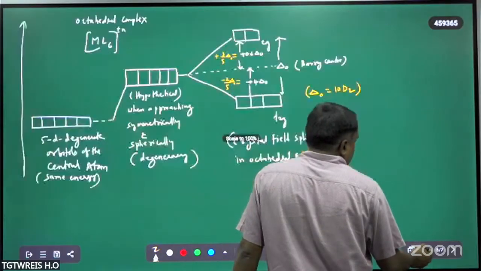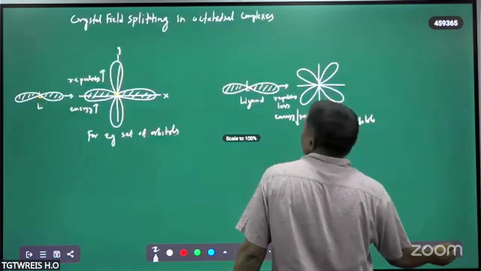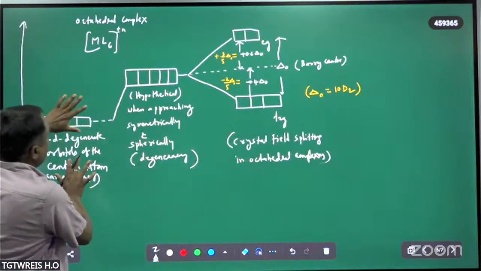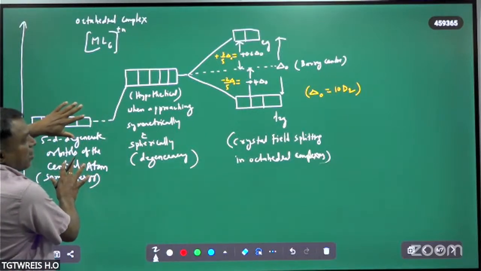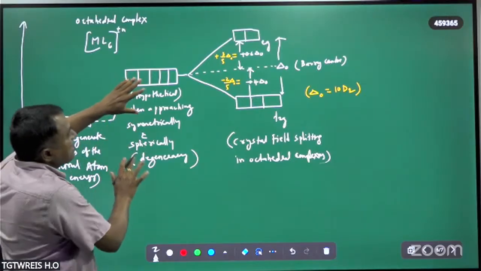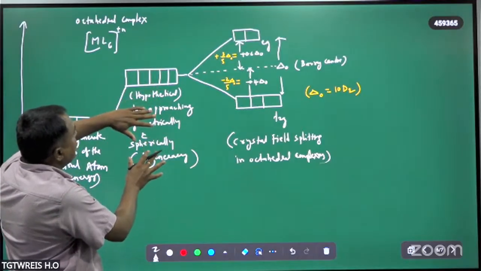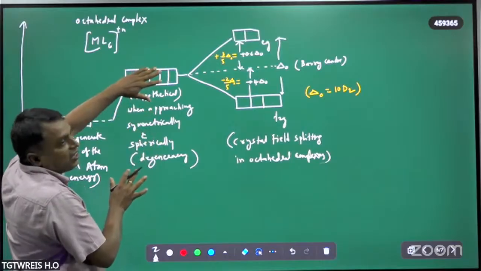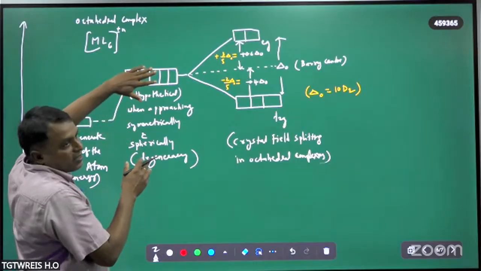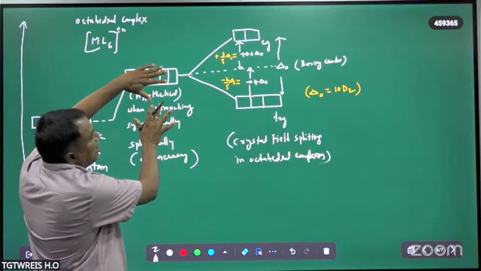Actually, we already discussed this one. These are the five d degenerate orbitals when no ligand is present. But in the presence of ligands, if you assume ligands approach spherically and equally, their energy increases, but there is no change in the degeneracy of these five d orbitals.